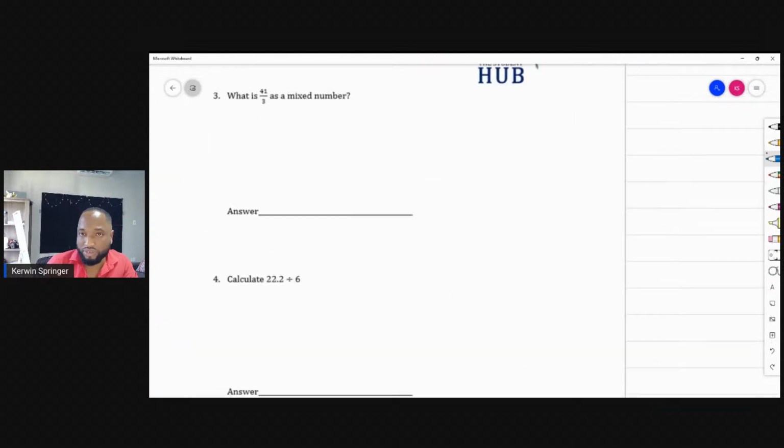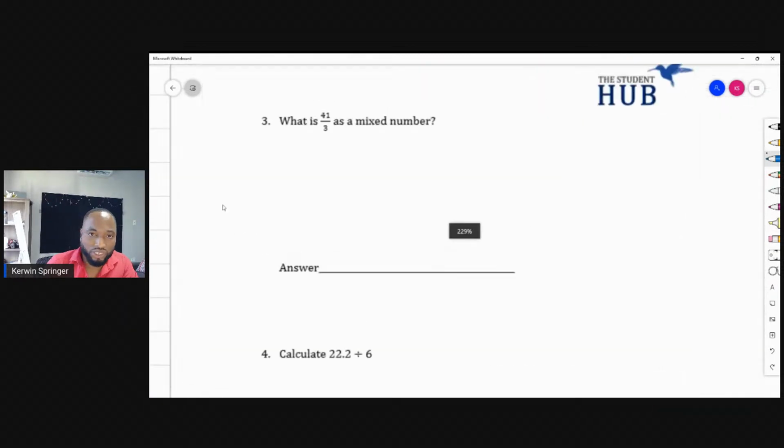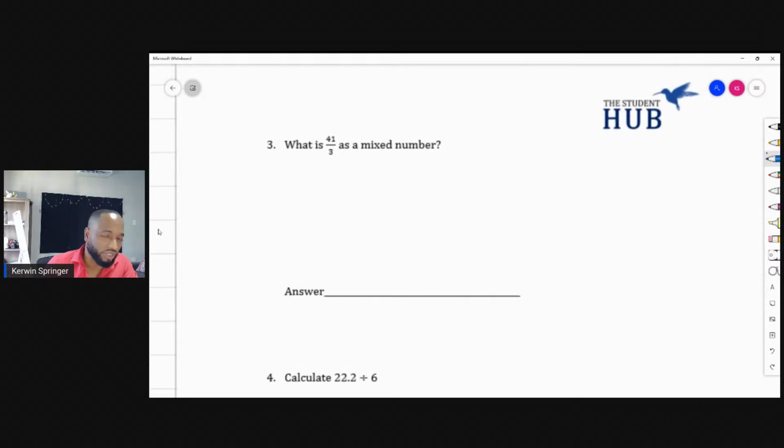Let's go to number 3. So this is how the exam will come. You'll get a bunch of easy questions in the first section. What is 41 over 3 as a mixed number?